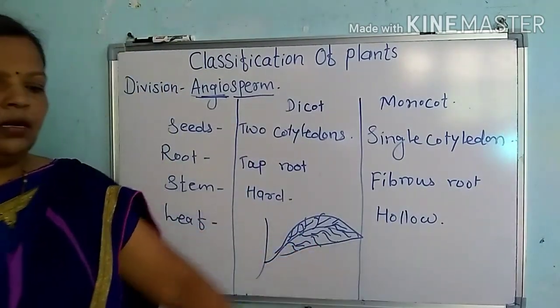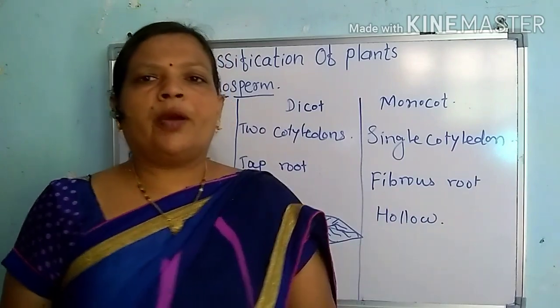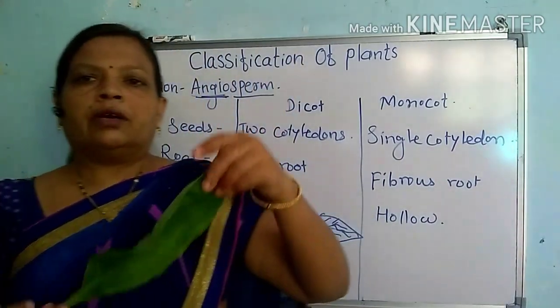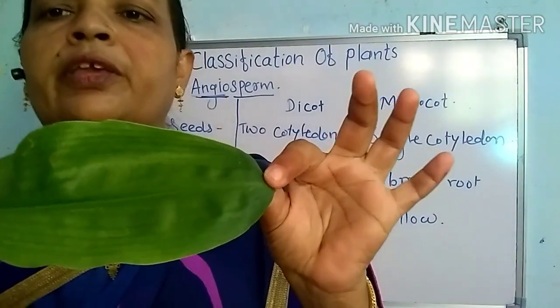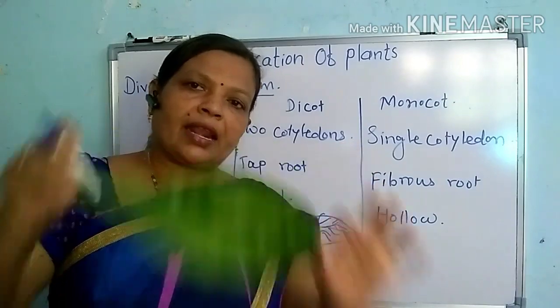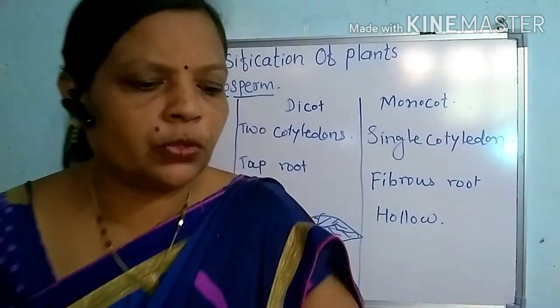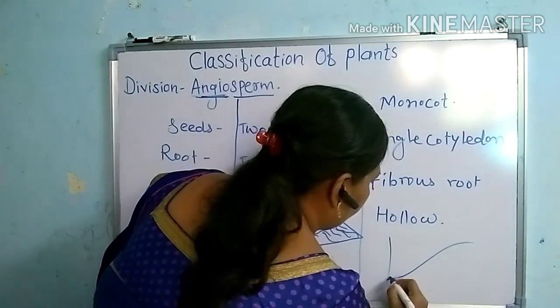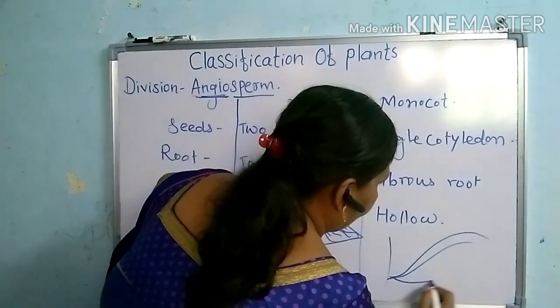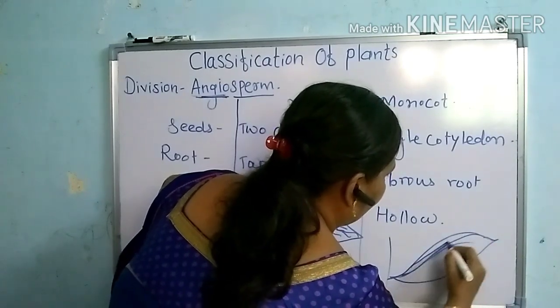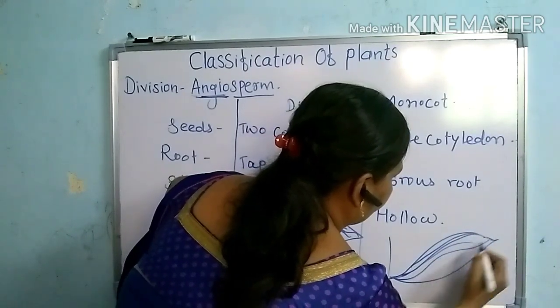And in case of a monocot, for example, you know the wheat, or here I have got one monocot leaf. Here if you observe minutely, then you can easily see the veins are parallel to each other, not intersecting each other, and such a type of venation is a parallel venation. Suppose such a type of leaf is there, all the veins are parallel to each other, they are not intersecting.